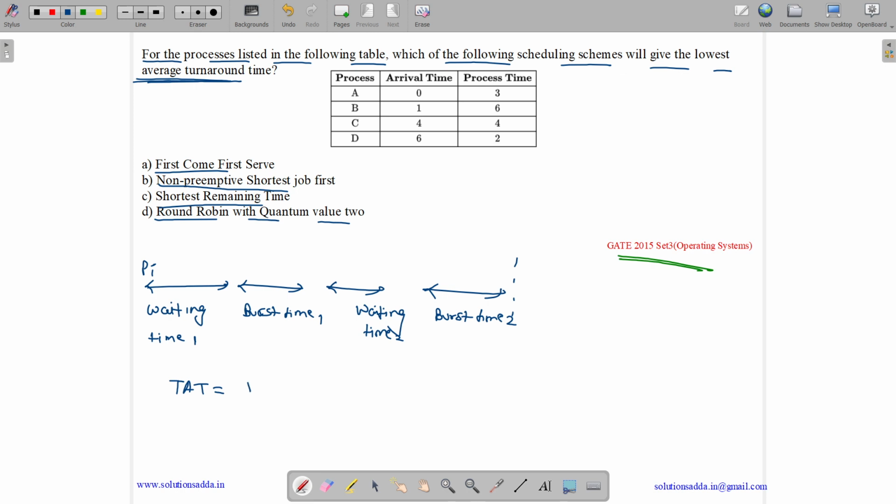Turnaround time is basically burst time plus waiting time, which will comprise both burst time 1 as well as burst time 2, and waiting time 1 as well as waiting time 2. Or you can also write turnaround time as completion time, the time at which it completed, minus arrival time, the time at which it arrived. We'll use the first equation.